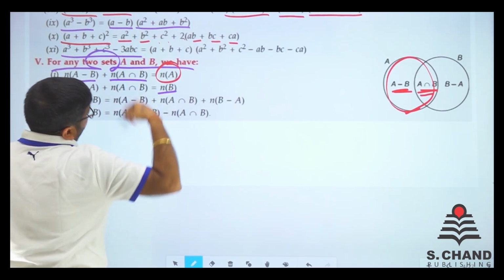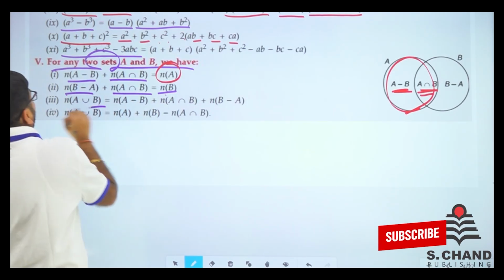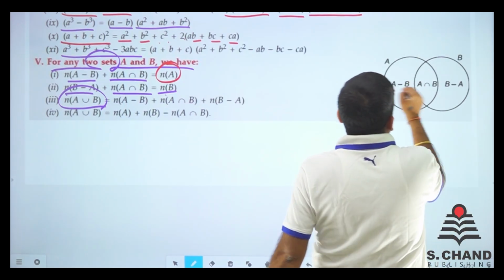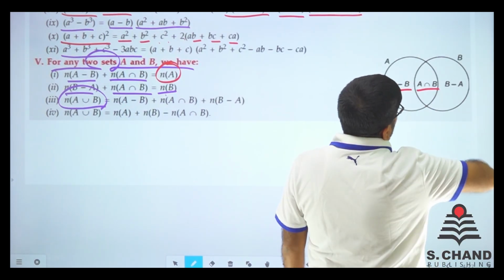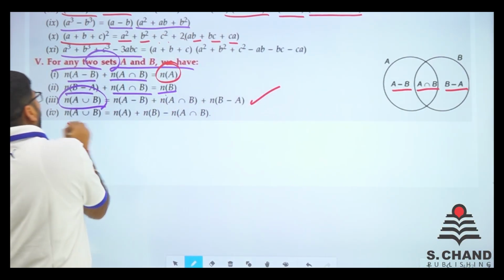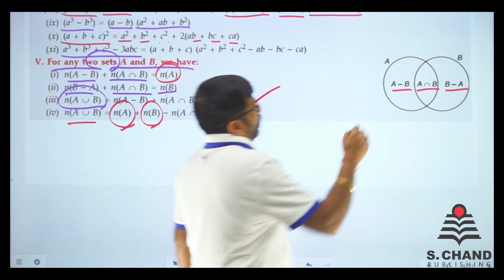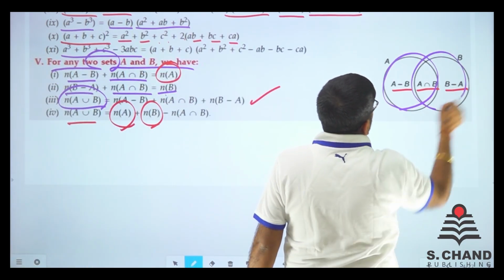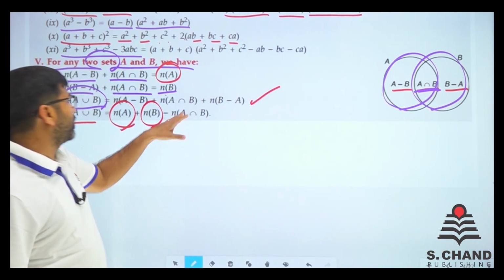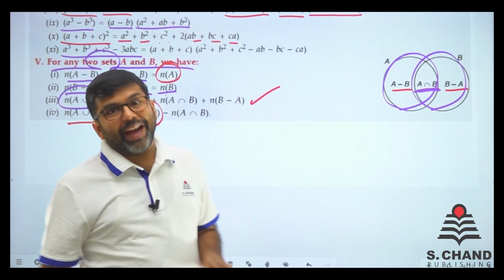In a similar way, n(B) is n(B minus A) plus n(A intersection B). What is n(A union B)? A union B means we have n(A minus B) plus n(A intersection B) plus n(B minus A). You can see it like that. Or in a simple manner, you can say n(A) plus n(B) minus n(A intersection B), because that will be counted twice. So minus this. So this is the set theory part. You should also know that.